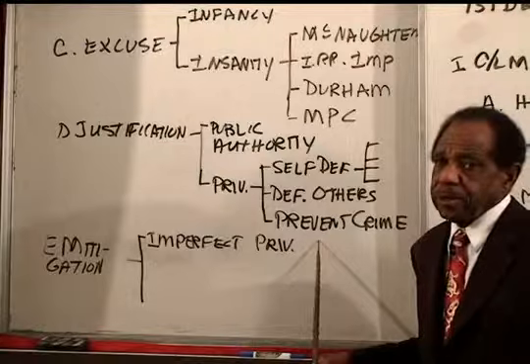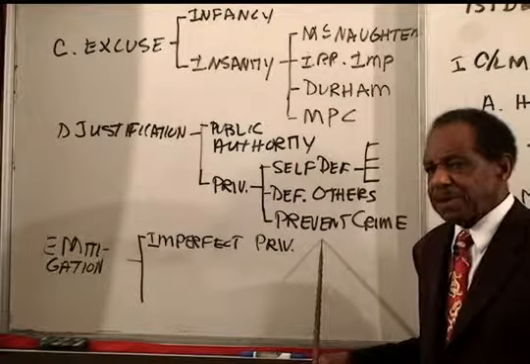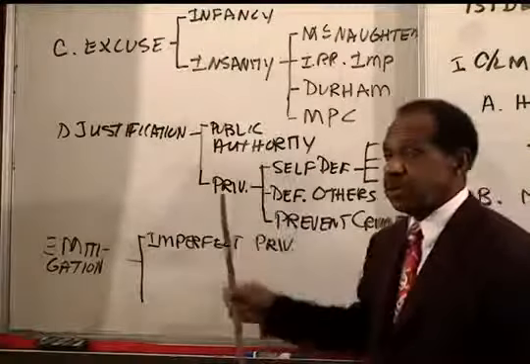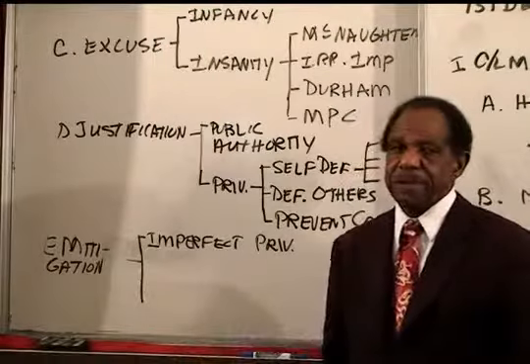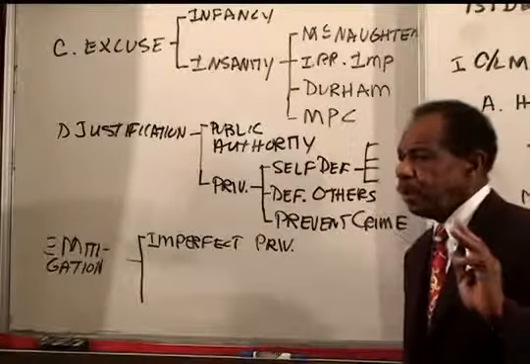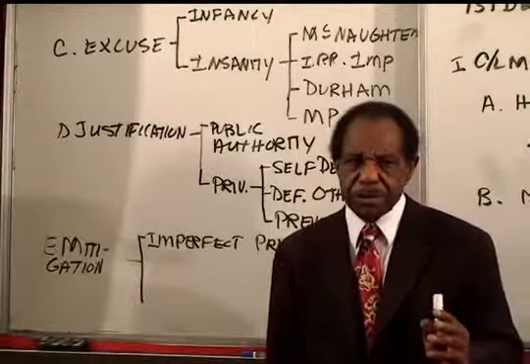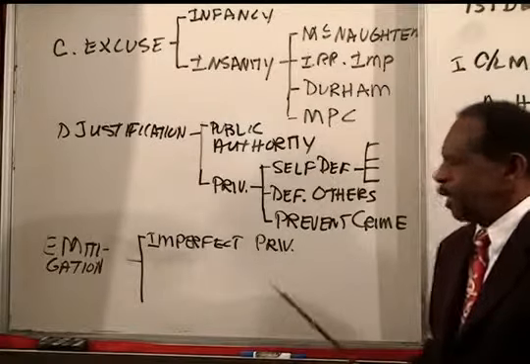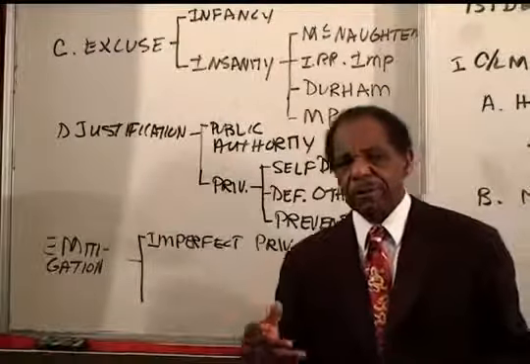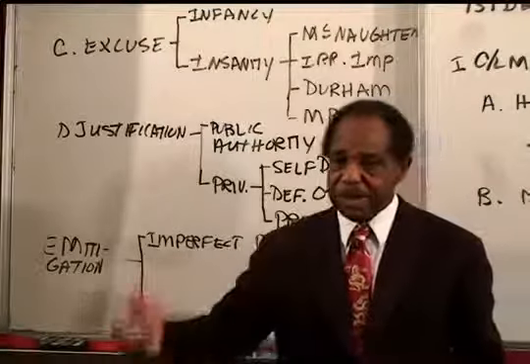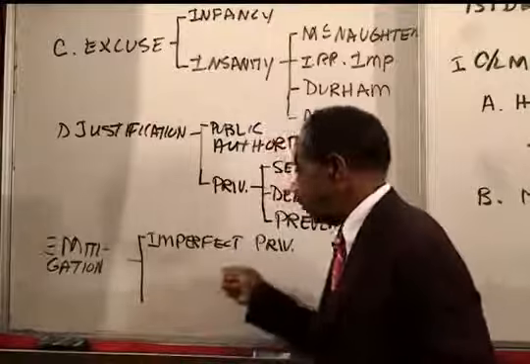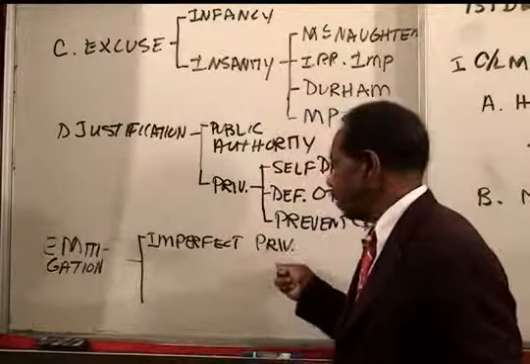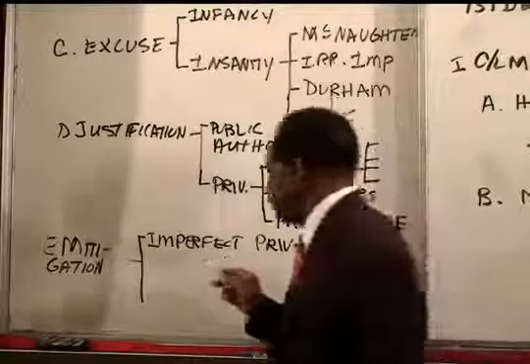Well, you're going to charge this person with murder when it was an honest mistake like that? Probably not. So this imperfect privilege would mitigate what otherwise would have been common law murder down to voluntary manslaughter. Please keep in mind that you don't get to voluntary manslaughter unless you have a situation that would have been common law murder and you have the mitigating factors. You have to have the malice, because voluntary manslaughter means just what it says, that the killing was voluntary. The person actually tried to kill him. You shoot a form coming in your window at 3 in the morning, you can't say I didn't intend to kill him. So you have voluntary manslaughter. You can get there by the imperfect privilege.